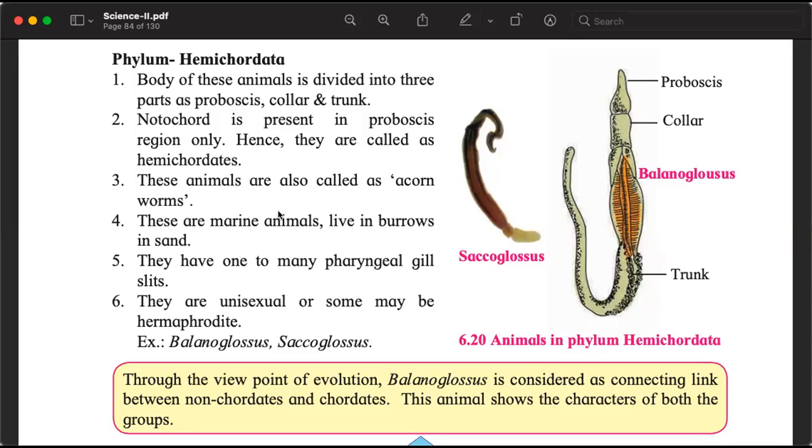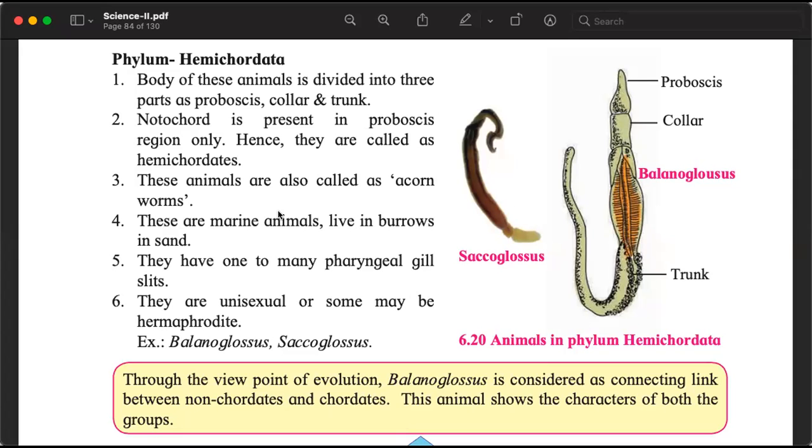So another worm. First we saw flatworms, Platyhelminthes. Then we saw roundworms, Aschelminthes. Now we are looking at acorn worms, Hemichordata. They are marine. They also live in burrows, in sand. Burrows means गड्ढा खोद के उसके अंदर जमीन के अंदर घुस जाते हैं. In sand, जहाँ पे रेत होता है. So they will be found in deserts and under the sea, ocean floor.